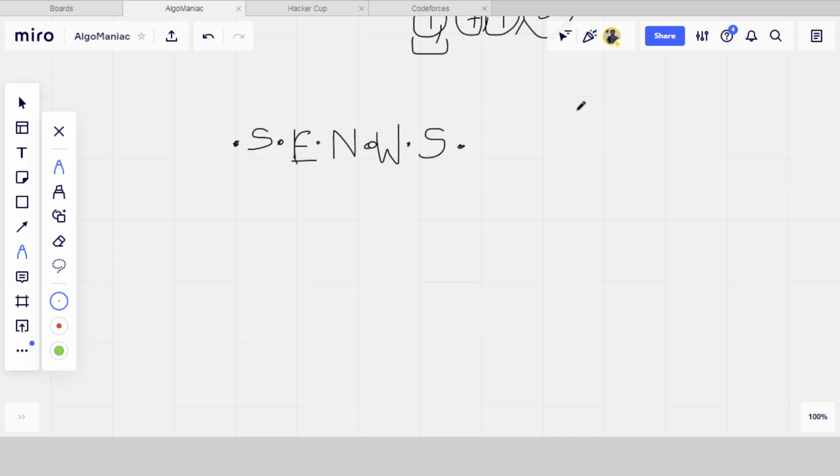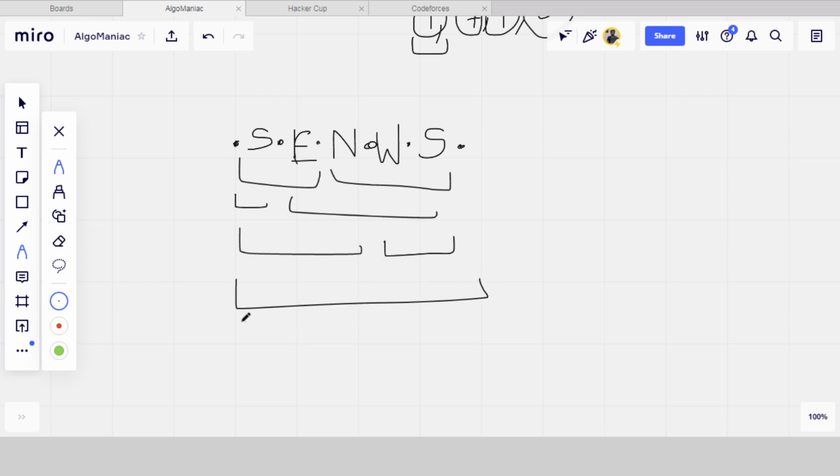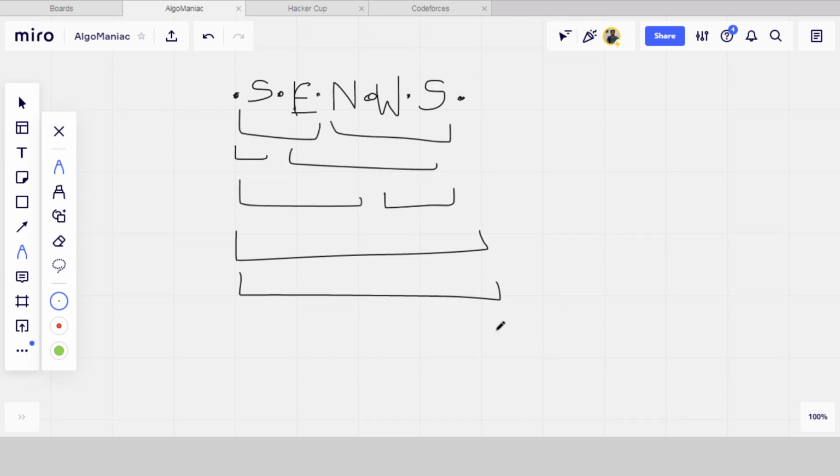So for each case, we find the energy required. If the first two are looking east and the last three west, what is the energy required? If the first is looking east and the last four west, what is the energy required? If the first three look east and the last two west? If all look west? If all look east? The minimum of all these energies will be the answer. I hope you understand. So what I am doing is making two arrays. The first array, first of all let me erase these.